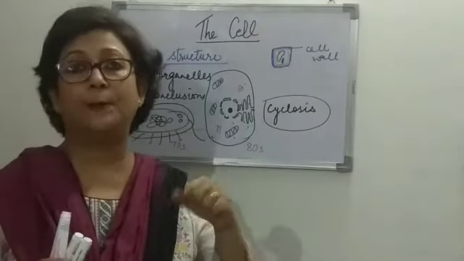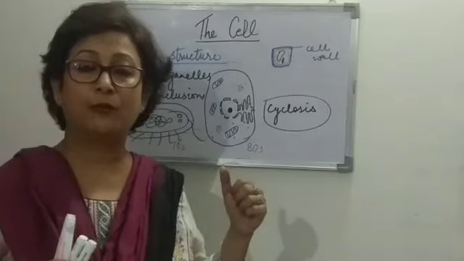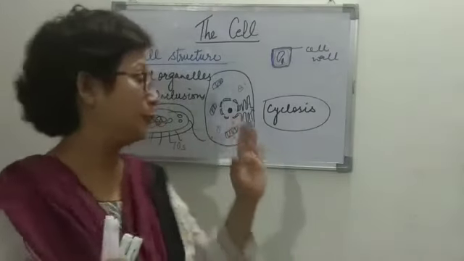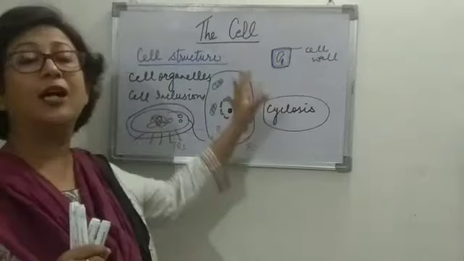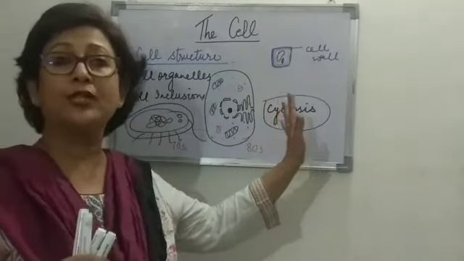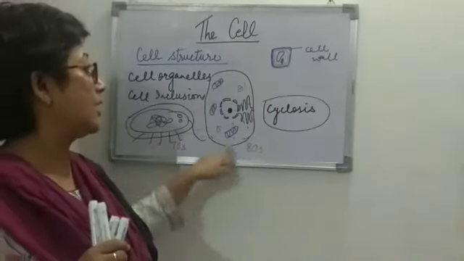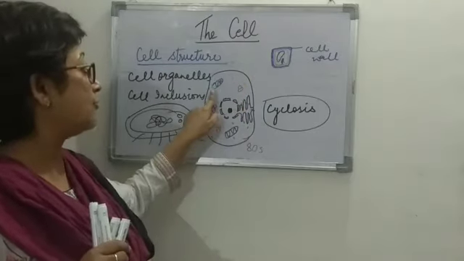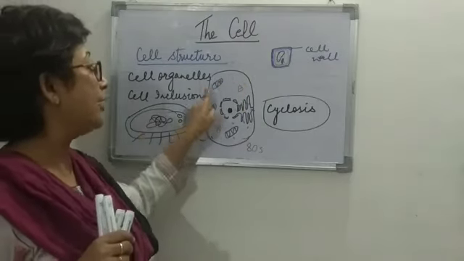Yes, so we were talking about membrane-bound organelles, and I told you that a single envelope is found in a prokaryotic cell, whereas a double layer is found in a eukaryotic cell. One layer is the cell membrane, and the other membrane is found outside every cell organelle.